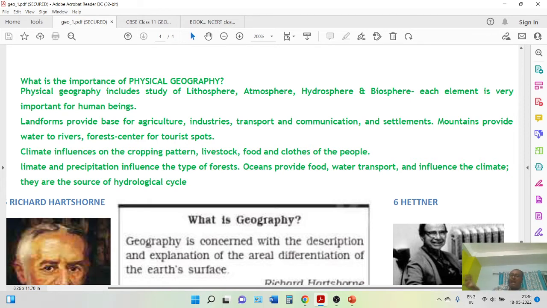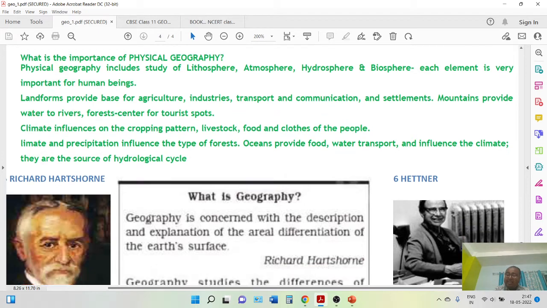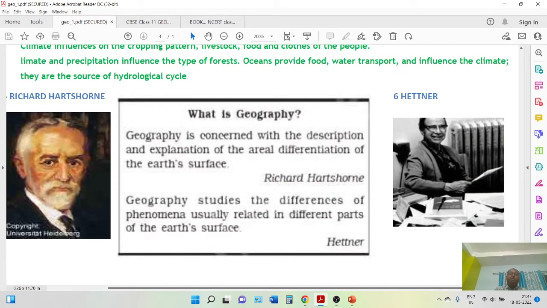What are the different types of landform and what can we do in each landform? For agriculture, a different landform. For industry, a specific landform. For transport and communication, settlement, how these landforms can be used, how we can enhance tourism in a region. These things we will study in physical geography. Next, climate. We will understand the climate, the food, the clothes, and their interconnectedness. So ultimately, with the understanding of this chapter, you can solve any important geographical problems. You can manage everything through this knowledge of interconnectedness.